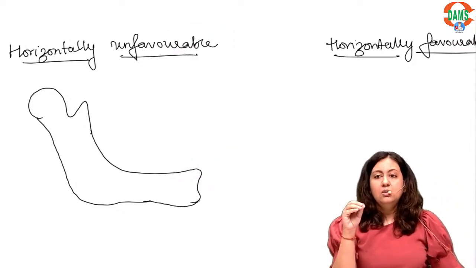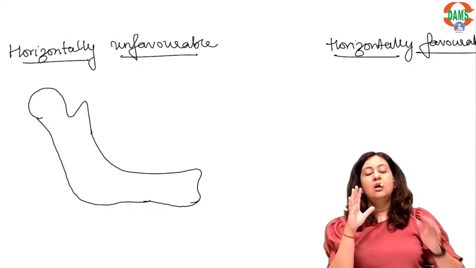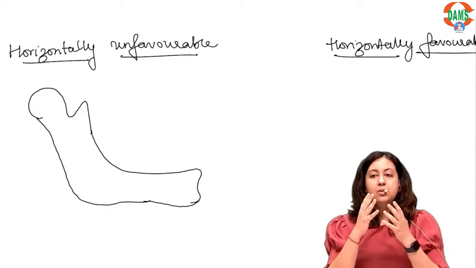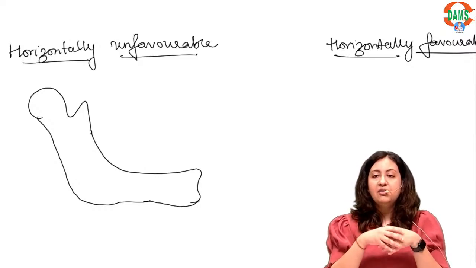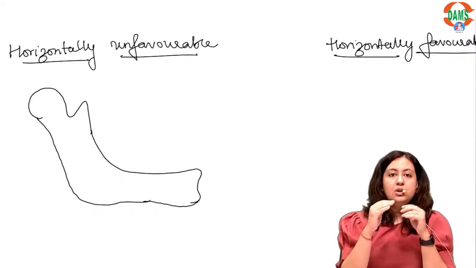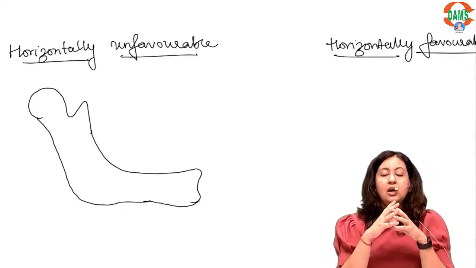Now before going into the details, first we have to understand why it is horizontally favorable or unfavorable, and why it is vertically favorable or unfavorable. So the axis in which you view the mandible, in that particular axis you classify this.